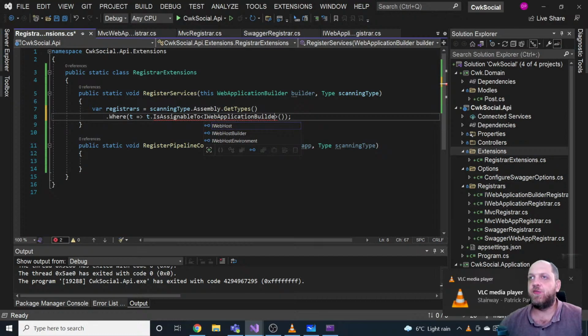Let's use another feature of .NET 6 and C# 10, which is the global usings. So we right click on the project, we add a new class, and let's call this GlobalUsings. By the way, you can name this class whatever you want, so you don't have to name it GlobalUsings, and you don't ever need to do anything here. Just specify global and using, and that's actually it.